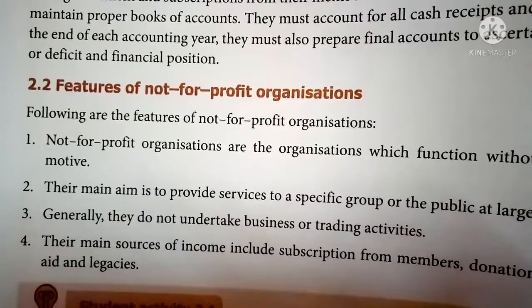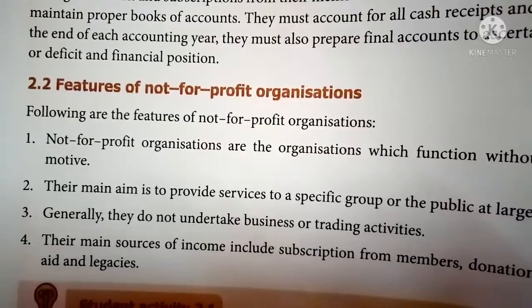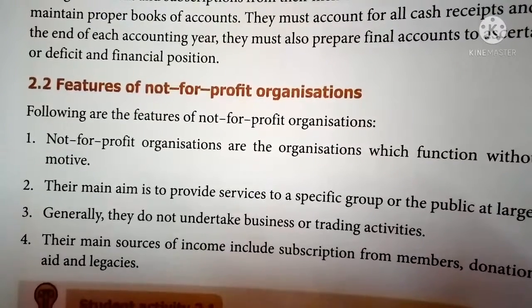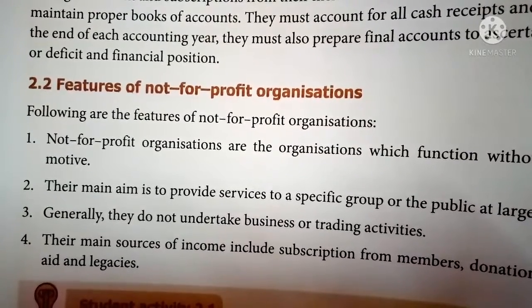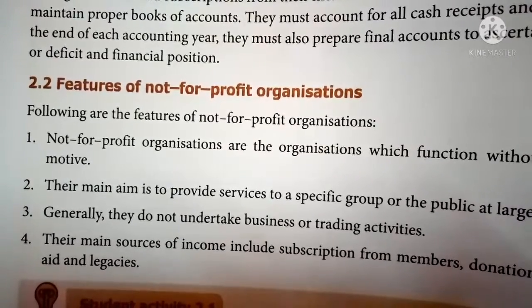The first point is that a not-for-profit organization functions without any profit motive. The first motive is to render services; the second is to know whether there is a surplus or a deficit.